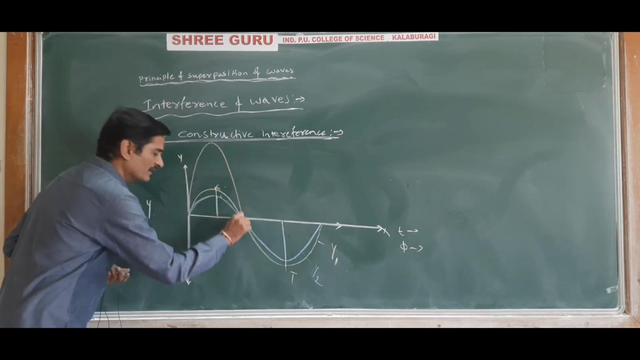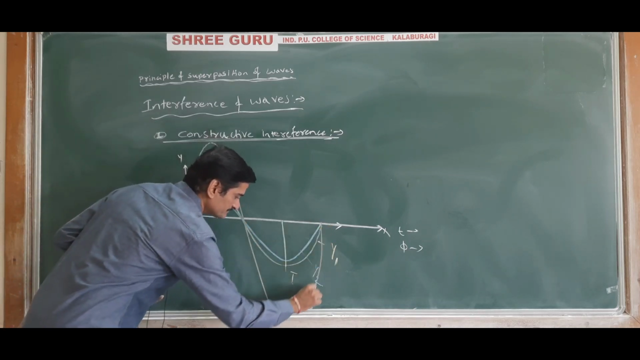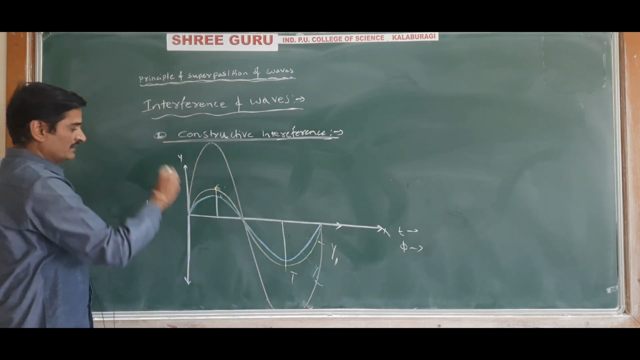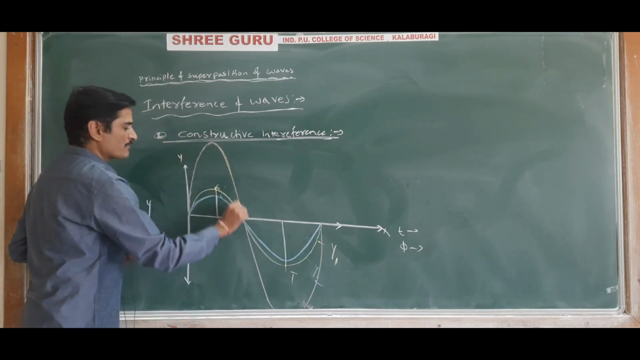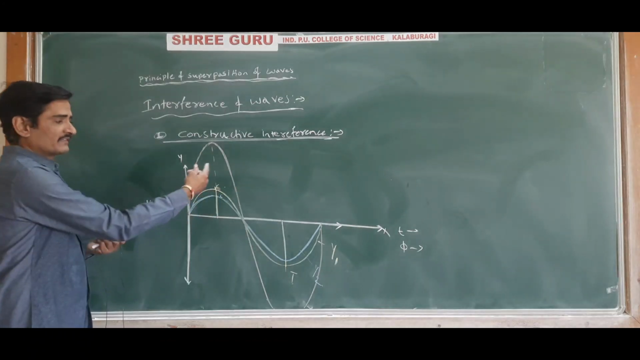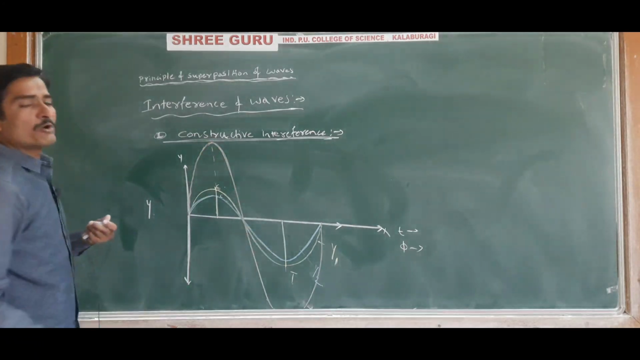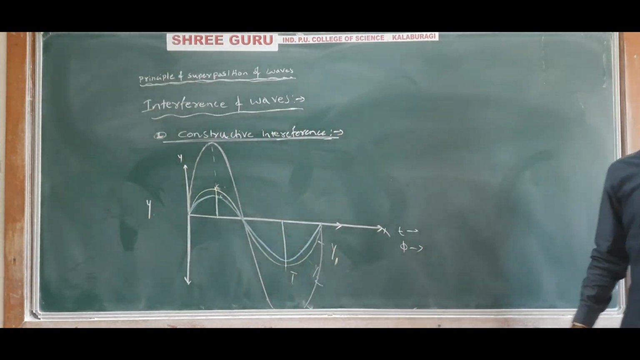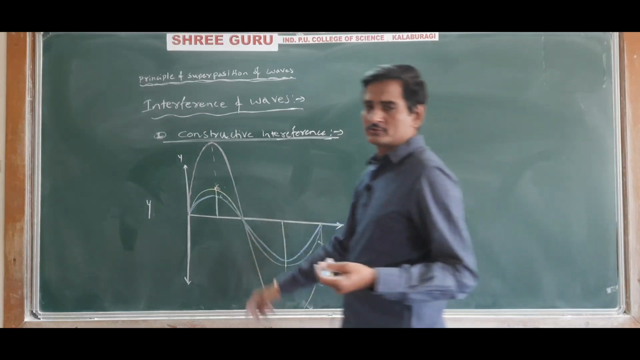This is the resultant wave produced, the third wave produced. Diagram completed. The resultant wave produced will have maximum amplitude, and then it is called constructive interference. Understood? Got the idea?